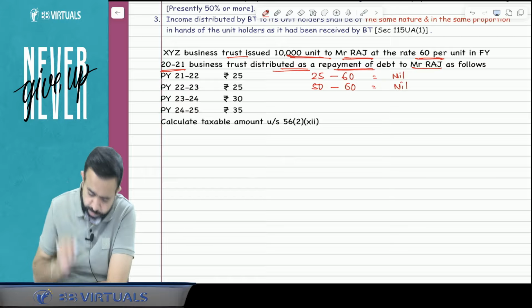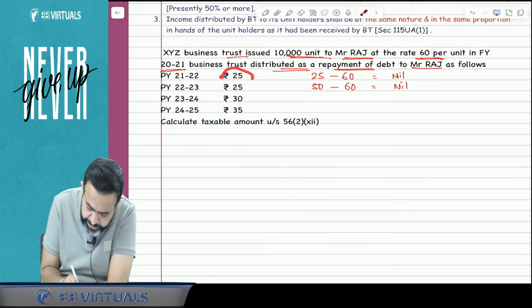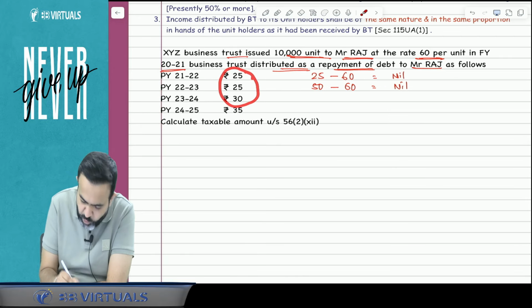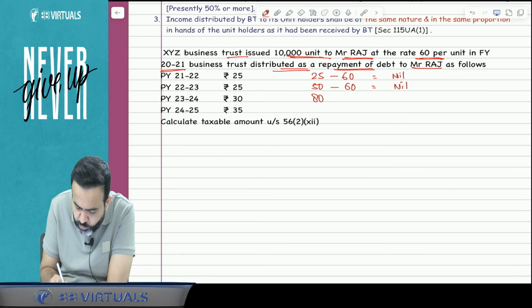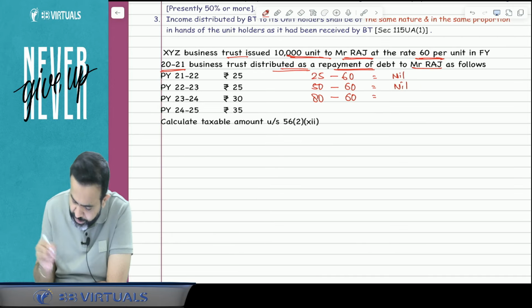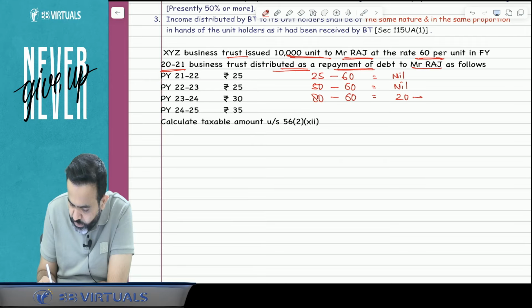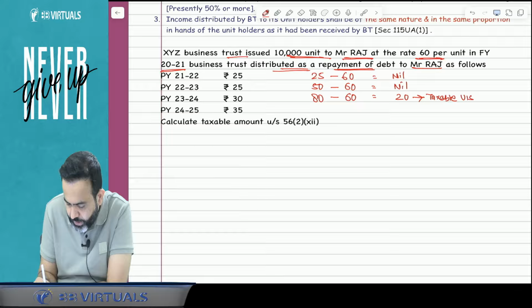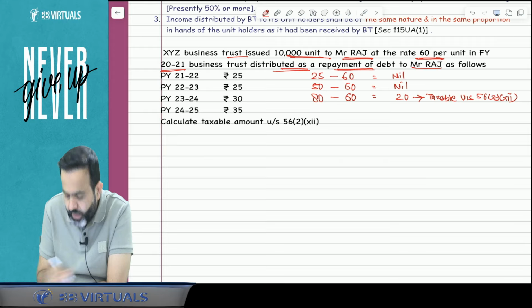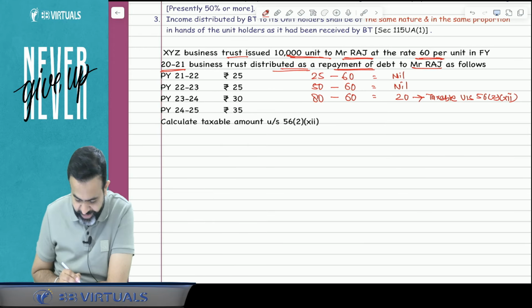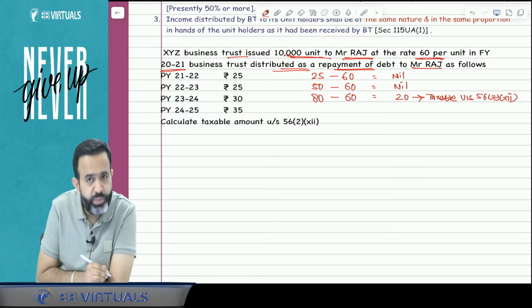Now again 30 rupees is distributed. So can I say that here the total is 80 rupees? So a total of 80 is distributed to Raj, and the issue price of the business trust unit was 60 rupees. So can I say that there is 20 rupees? So this 20 rupees is going to be taxable in the hands of Raj under section 56(2)(12).